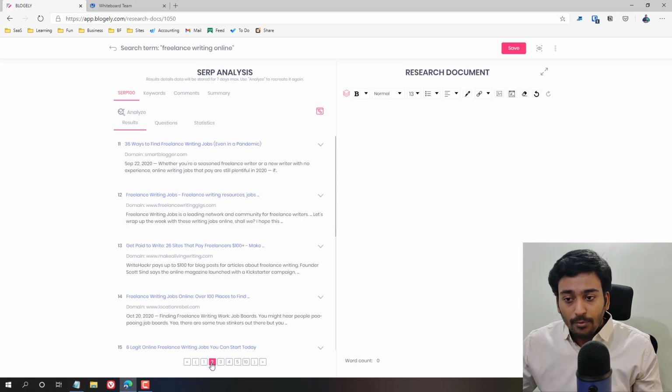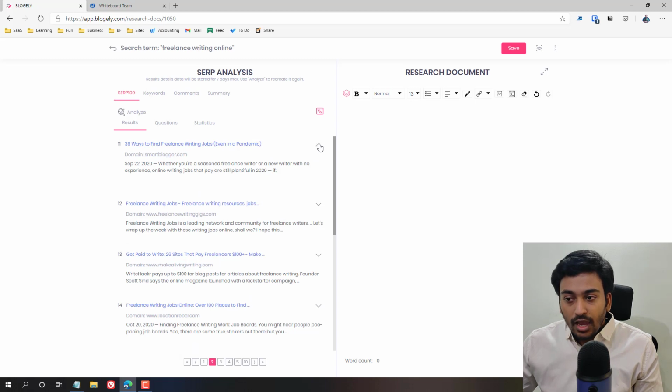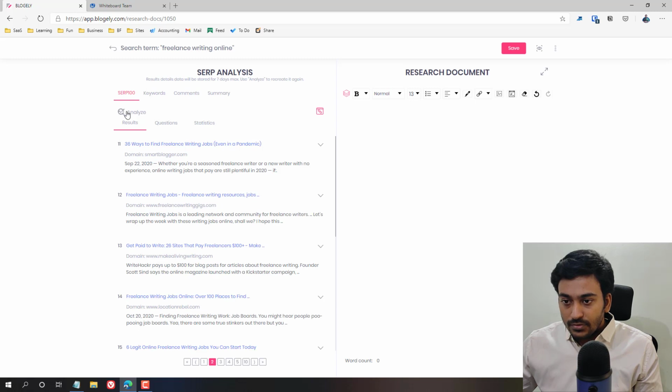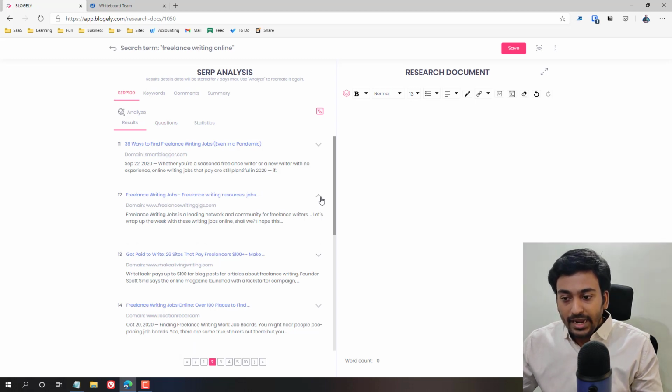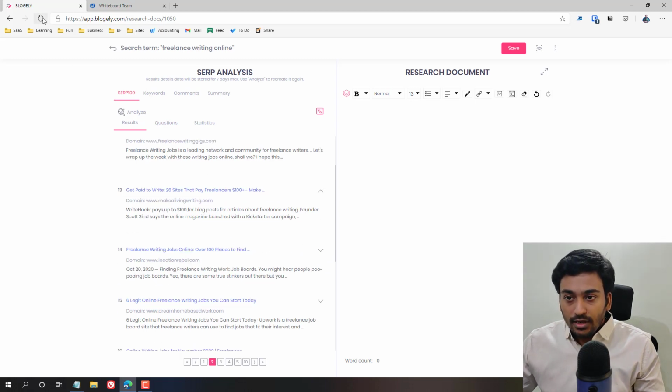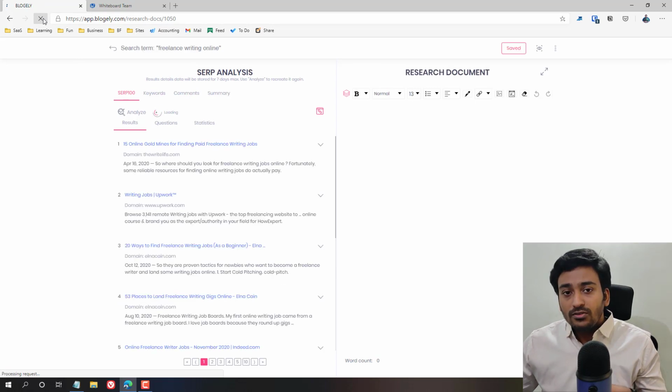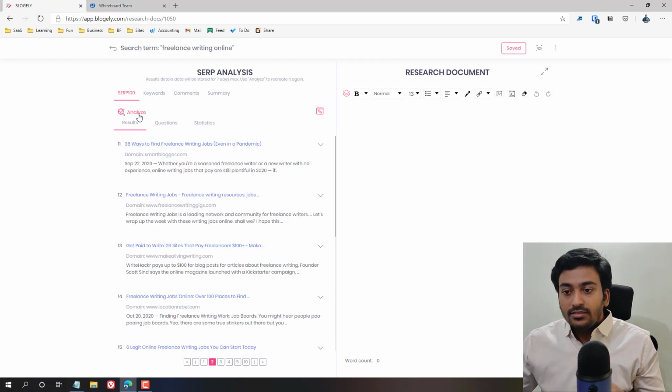For example, now I'm going into the second page and clicking on analyze, and it's done. When we click on analyze, it will go again and reanalyze the whole process. Let me refresh and see whether it works. It's still not 100% fluent. There are still some areas which seem a bit bulky.